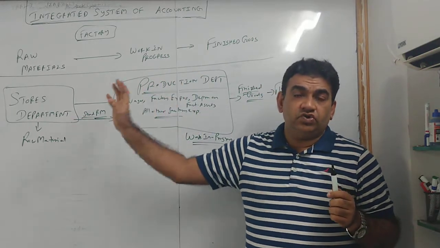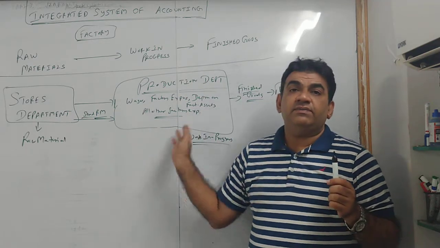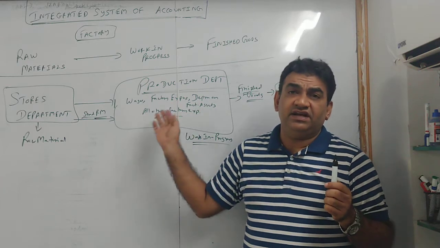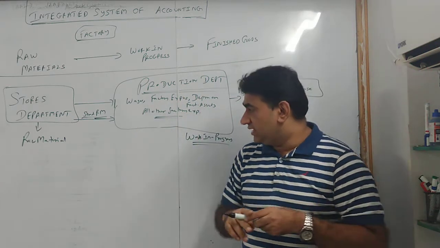So listen, understand this explanation. Material is bought by the store department. Store will send it to the production. Production department will incur various expenses. They will produce the goods, they will create WIP, they will create finished goods and send it to the warehouse, and from the warehouse it will be sold to the customer. And then